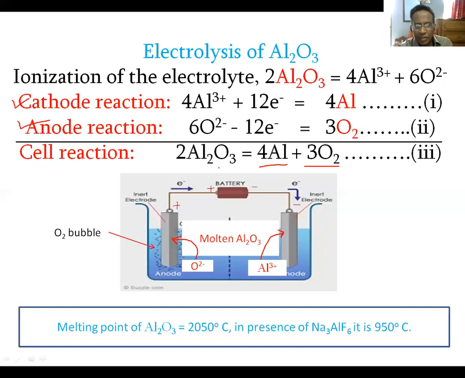Then what will happen? Which ion will get the chance to be reduced at the cathode, and which ion will get the chance to be oxidized at the anode? That is determined by some factors. We shall discuss those factors and then we shall elaborate the point with examples also.